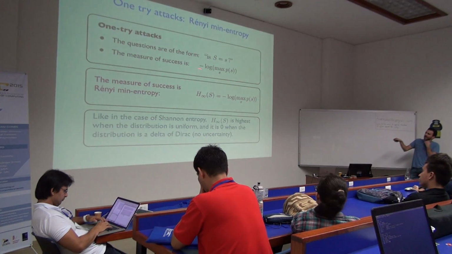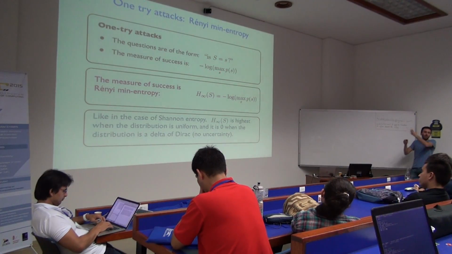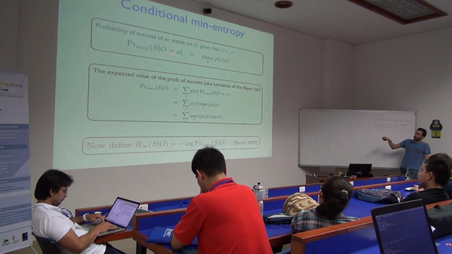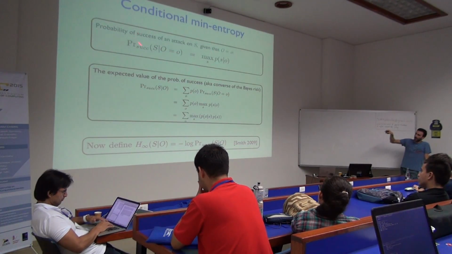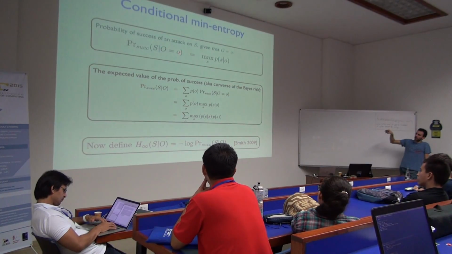So essentially there's a clear relationship here between what's called Bayes risk, which is the maximum probability of success, and the entropy, right? The one is the minus log of the other. So the minus log is what creates the problem here. So I'm going to just focus on the probability of success, which is this max here. And I'm going to do the same thing. I'm going to focus on a specific observation, create the posterior, and run the probability of success there.